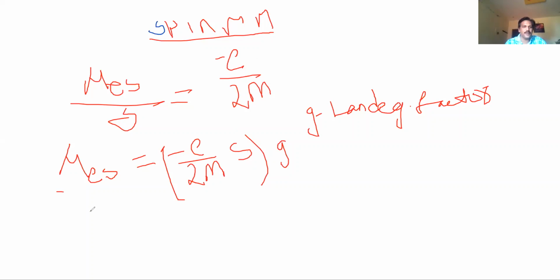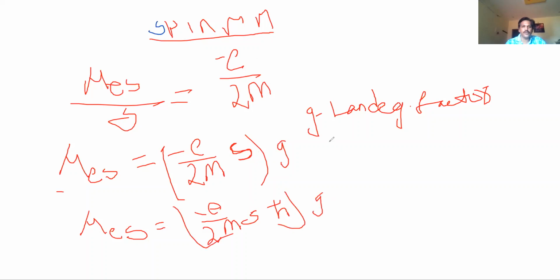Once again, S can be written as mu e into S. Here the spin momentum is also quantized, just as the orbital momentum is quantized. So S can be written as S h bar, where this is capital S, into G. G is the Lande factor. Its value is approximately equal to 2, about 2.0004, I think.